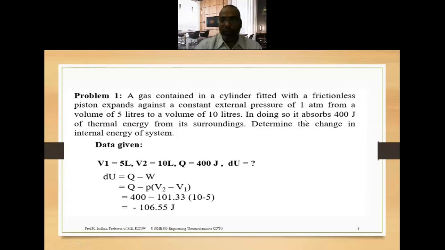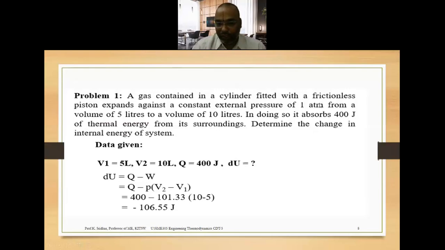In doing so, it absorbs 400 joules of thermal energy from its surroundings. That is heat transfer to the system. Absorbs means heat transfer to the system, so that's why it is positive. So Q is positive, plus 400 minus P. What is the value of the pressure? So pressure is given as 1 atmosphere.